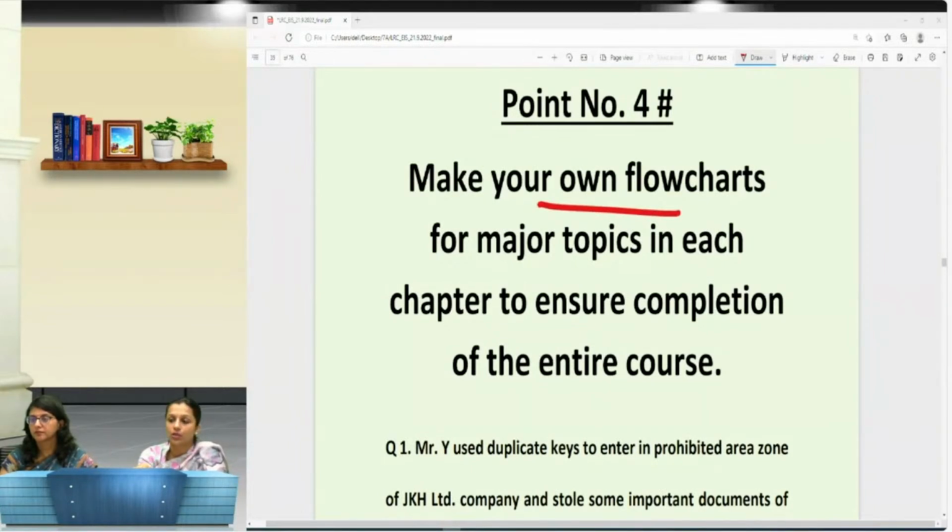Because in the study material, in the beginning of every chapter, you have the flow of the chapter, how it goes, right? But for your study, for your revision, because you are the one who will get the marks, you have to make your own flowchart.